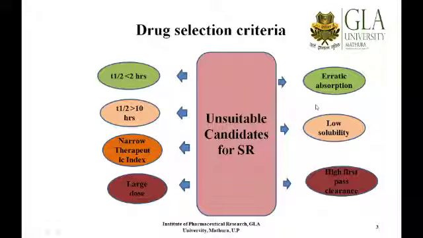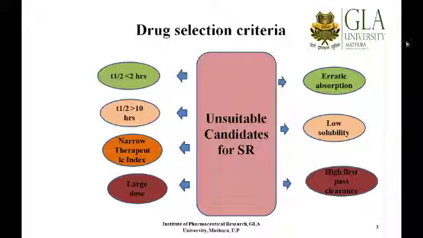Coming towards another pharmacokinetic aspect, this is erratic absorption. We should be choosing particularly those drug candidates which are absorbed throughout the GIT. So any drug which shows absorption throughout the GIT will be a suitable candidate for designing a sustained release formulation.